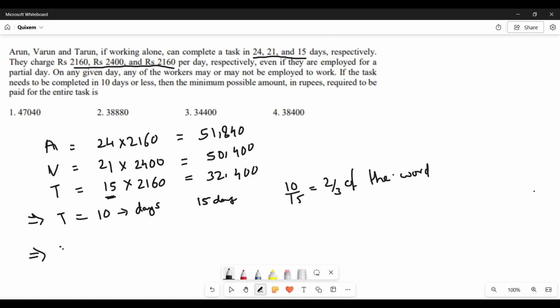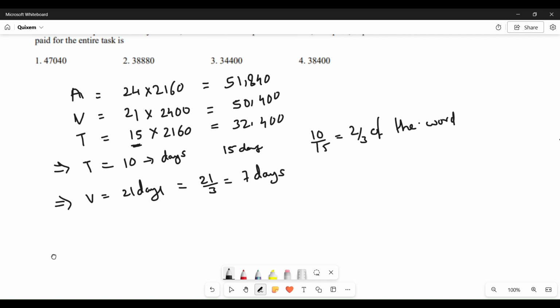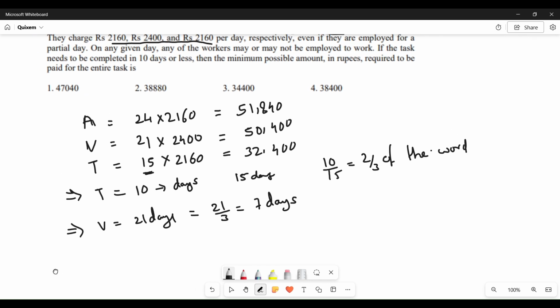So for Varun to complete the entire work, he'll need 21 days. In order to complete the remaining one-third of the work, he'll need 21 by 3, 7 days. So to rephrase, Tarun will be employed for 10 days and Varun will be employed for 7 days.